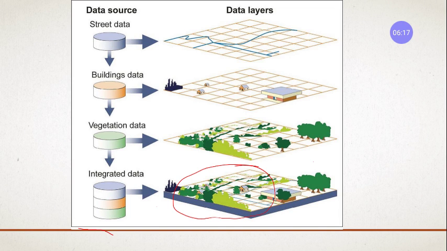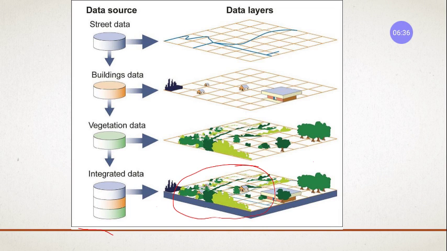So what we do is, if you want the data of the buildings, how many industries have come up, how many houses are there, for that we take only one layer, because we need only one, right? We don't need the other one. So we take out that building data layer, and we'll study it.